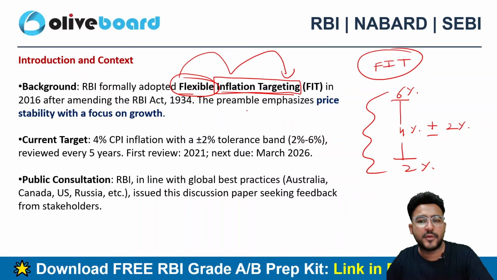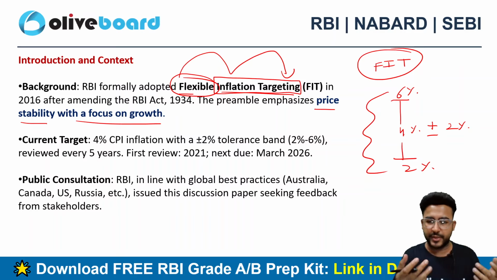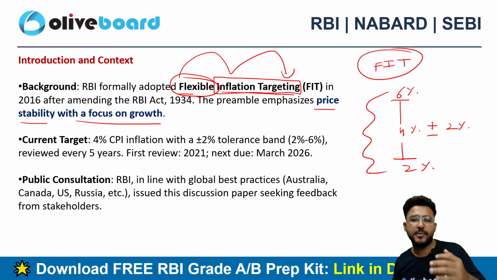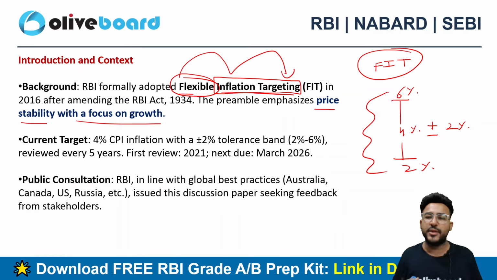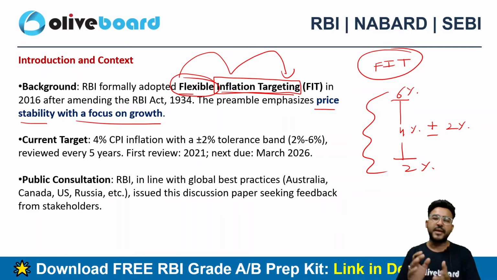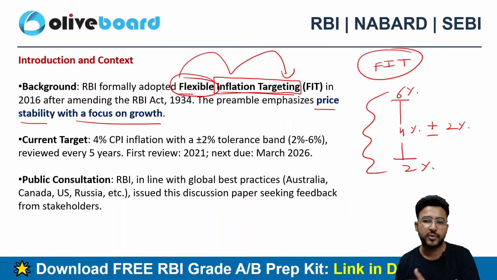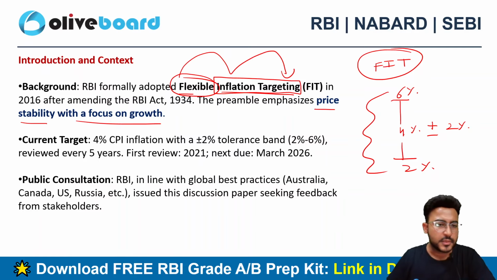Now in the preamble of RBI, it is clearly written that it emphasizes price stability with a focus on growth. So we always need to keep price stability in mind. That means we need to always keep inflation in control. At the same time, we need to focus on growth as well, because most of the time inflation and growth go hand in hand. With inflation comes growth, with growth comes inflation. So this is the current target as of now.